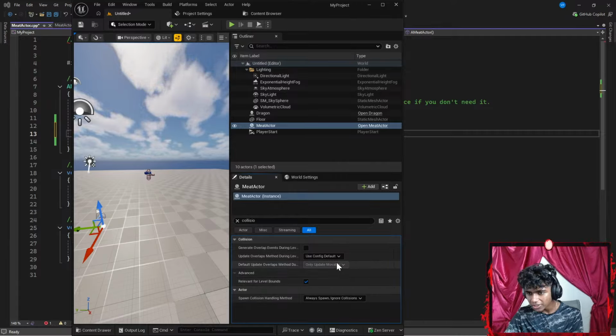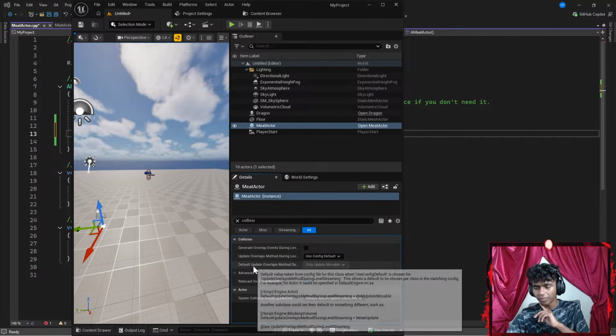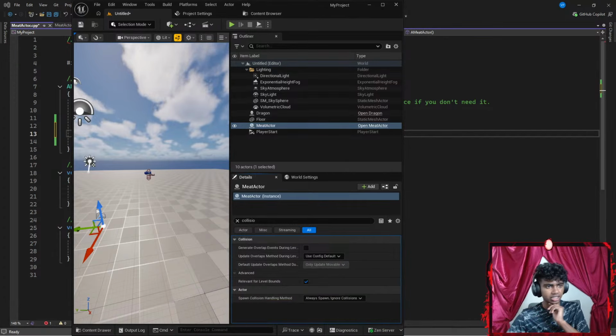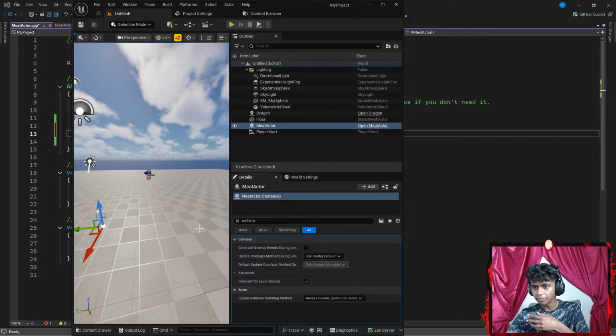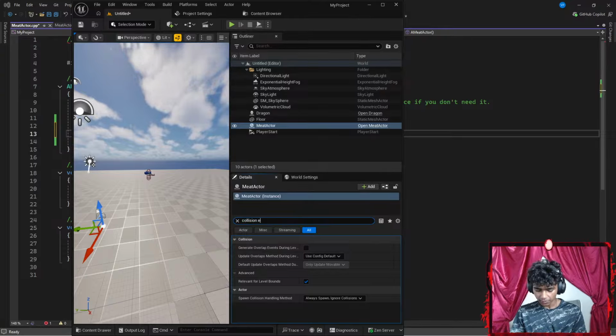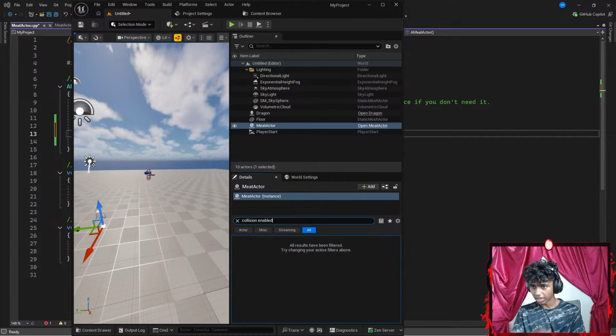Okay, guys, am I missing something here? So use overlap methods. Wait, in my details page for my meat actor, is it my static mesh? No, it's not my static mesh. Generate overlap events. Collision enabled. There is nothing like that.